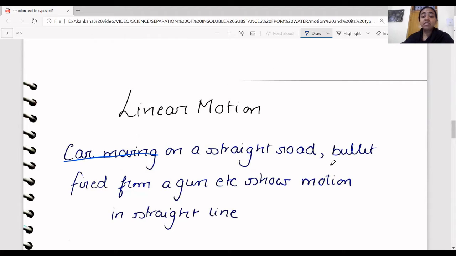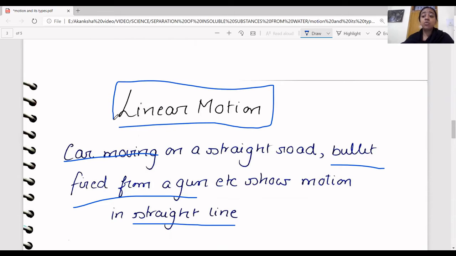A bullet fired from a gun also shows straight-line motion. Such motions are called linear motions. Linear motions are those in which there is a straight-line change of position from one place to another with respect to time. That is called linear motion.